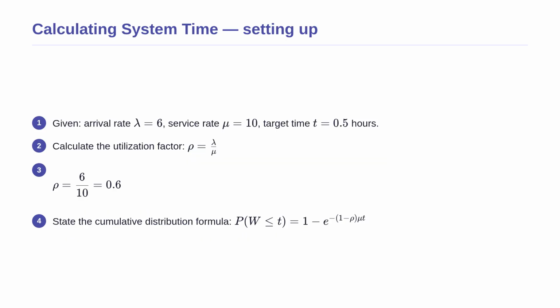Before we move on, let us see this with a concrete example. A bank teller serves 10 customers per hour, and 6 customers arrive per hour. We want to find the probability that a customer spends less than 30 minutes, or 0.5 hours, in the bank. First, we calculate the utilization factor by dividing the arrival rate of 6 by the service rate of 10, giving us 0.6. Since this is less than 1, the system is stable. Next, we state our cumulative distribution formula.